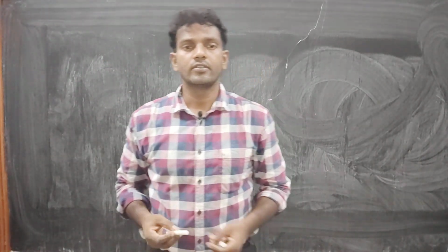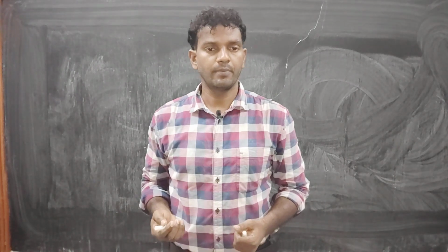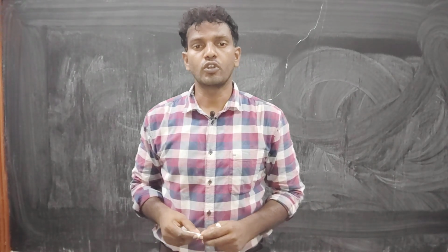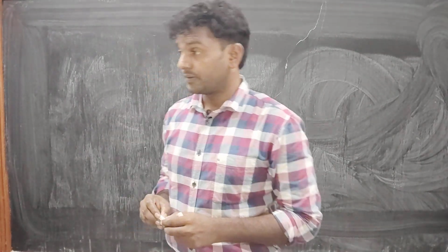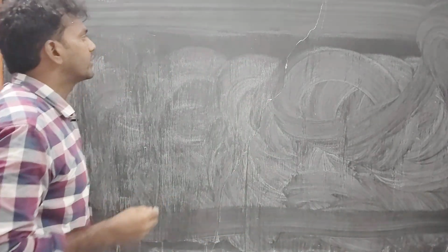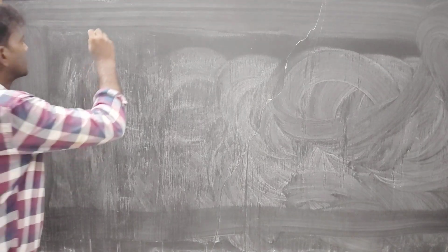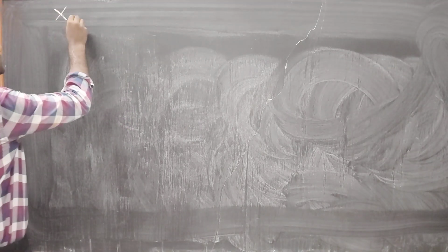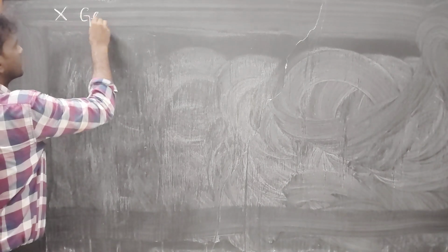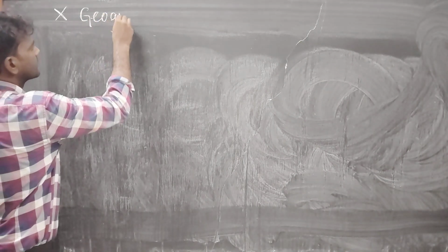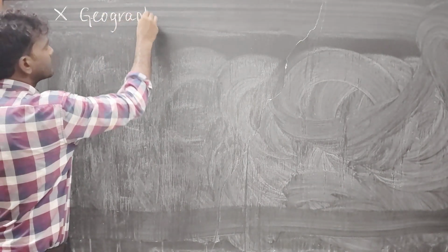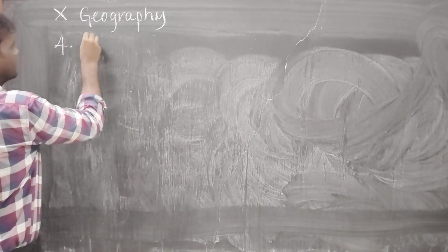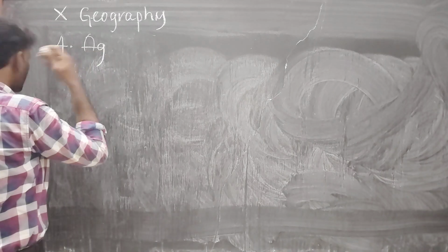Good morning everyone. Today we are going to discuss a very important topic, that is the agriculture chapter from class 10th geography. Before going to discuss this chapter, we need to discuss three to six basic introductory points, and also these are the key points for this chapter. You know what our chapter number is? 4.